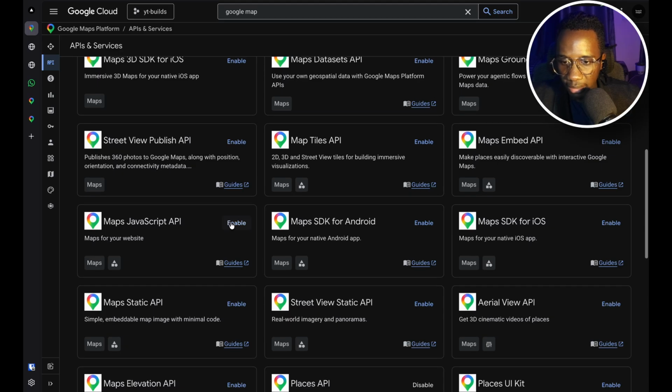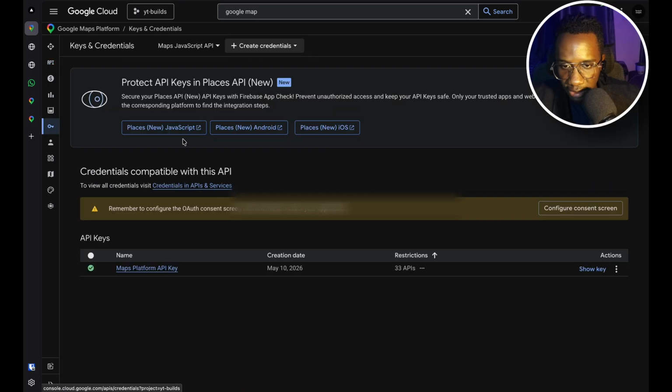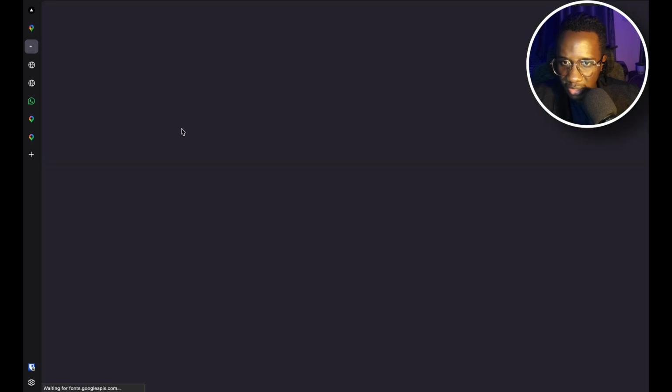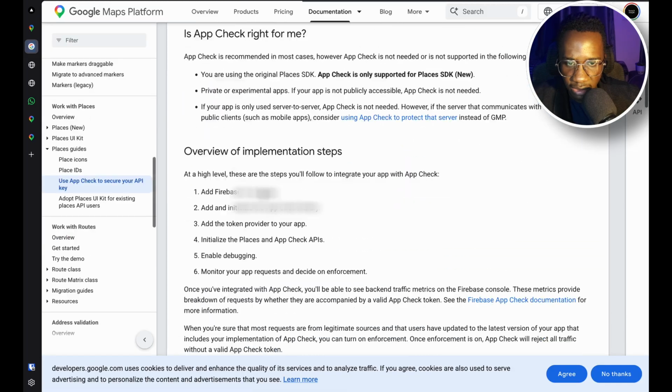Yes, we can enable the Maps JavaScript API. So let's just ensure that's done before we, nice. Then click on keys. Yes, so I'm seeing there is a new Places JavaScript option. Let's just check it out. I haven't tried it yet, so it's taking me to the docs. No need for that.